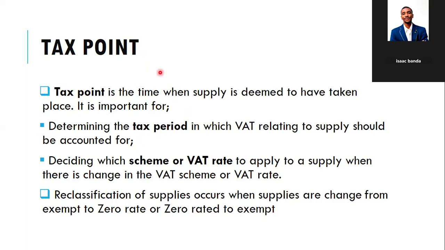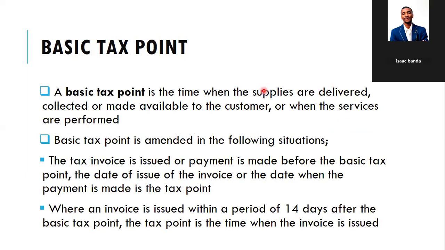It's not really the actual date, but where it is perceived to occur. It's a notional date where the ZRA thinks that the sale occurred. But the basic tax point is the actual date when the supplies are delivered, collected, or made available to the customer, or when the services are performed.